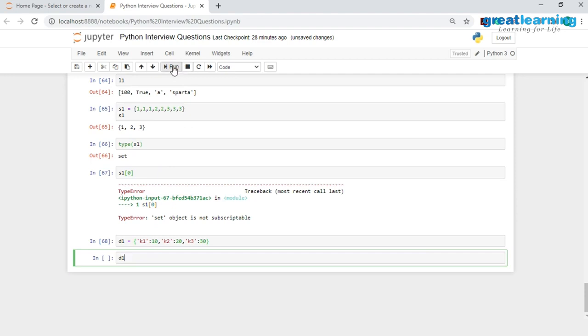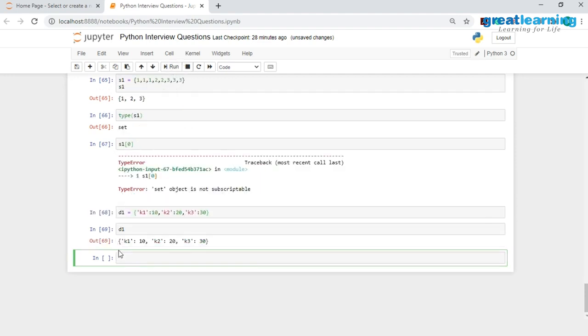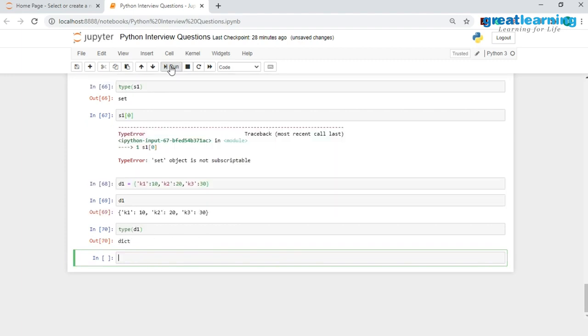Let me also print out D1 over here for you guys. And as you see, we have these key value pairs. So this is the first key value pair, K1 and 10. Then we have the next key value pair, K2 and 20. And then the third key value pair, which is K3 and 30. And just to check the type of this, I will use this method. I will pass in D1 inside this. And as you guys see, the Python interpreter finds this object as a dictionary. Now, if you want to access the keys and values individually, we can just go ahead and use the keys method.